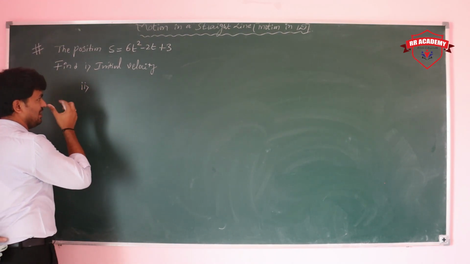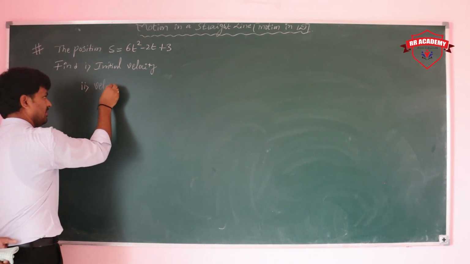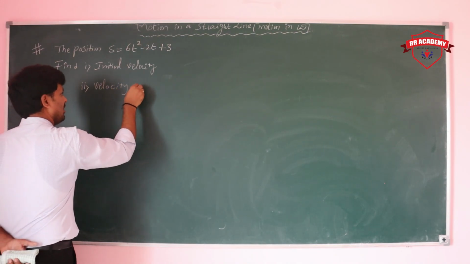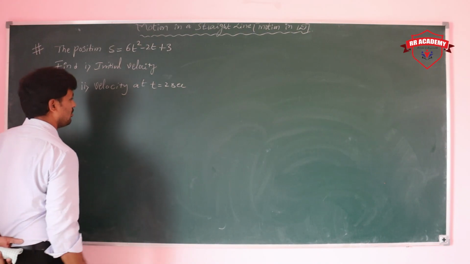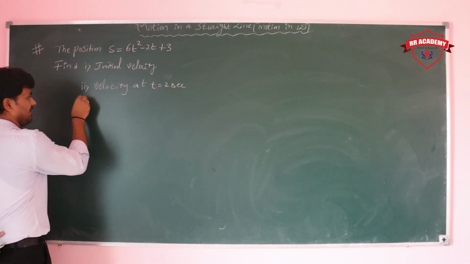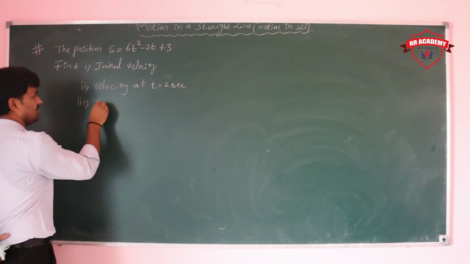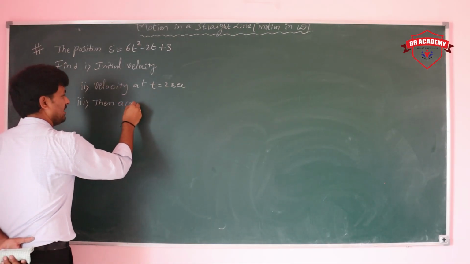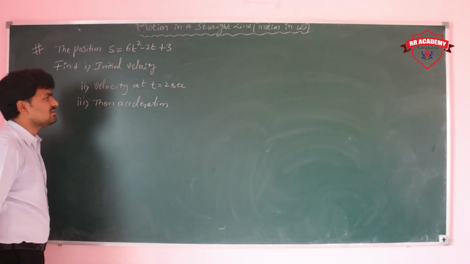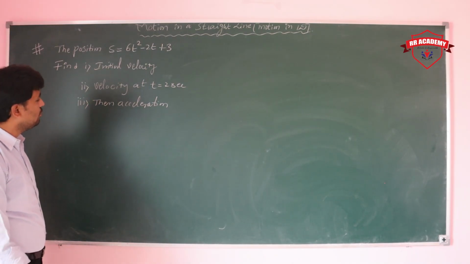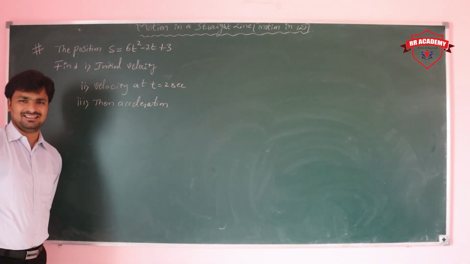Next, the velocity at t is equal to 2 seconds. And then the acceleration. So they are asking here initial velocity, velocity at t is equal to 2 seconds, and then acceleration.